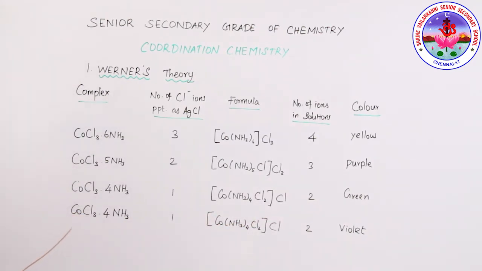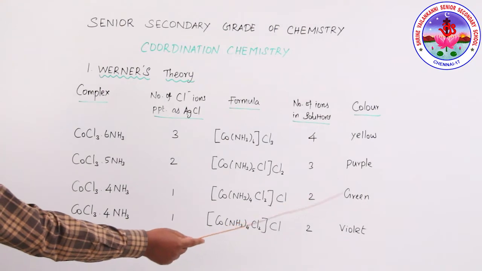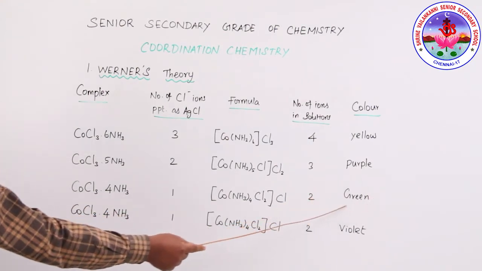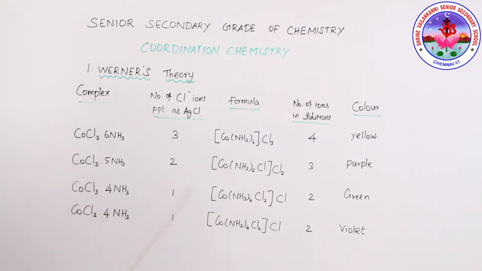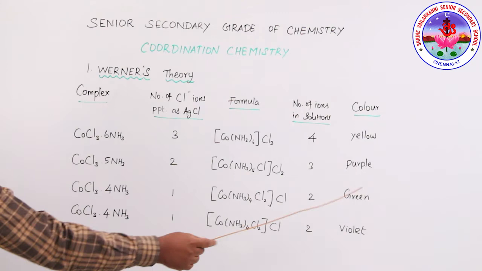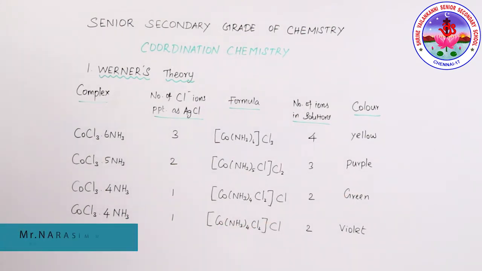Then this fourth complex, CoCl3.4NH3, is also the same. Look at the third and fourth: the molecular formulas are the same, but properties like color are different, one green and another violet. This is called isomerism of coordination complexes.